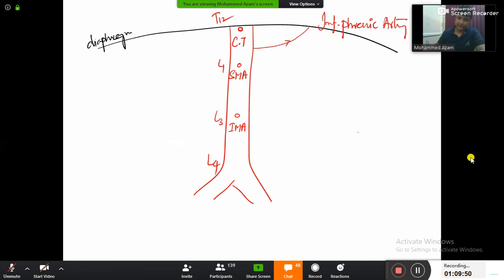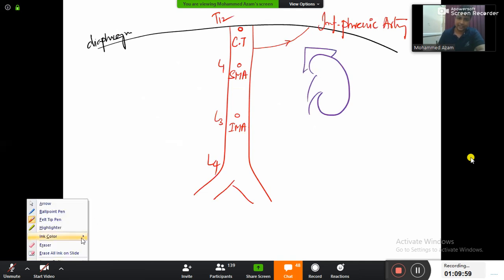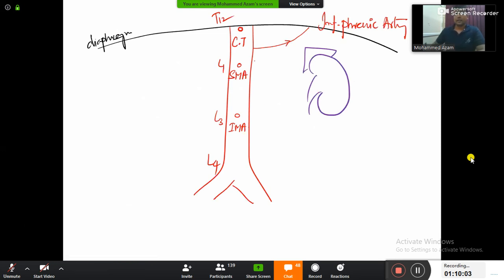Inferior phrenic artery. I just now told you our kidney will also be from T12 to L3. Just above the kidney will be the suprarenal gland. There will be an artery supplying the suprarenal gland, and that will obviously be the middle suprarenal artery. Next one, I don't even have to explain, that will be to the kidney, the renal artery.